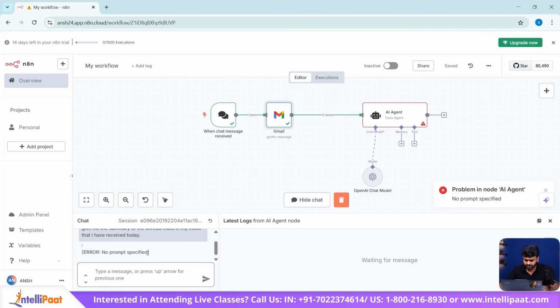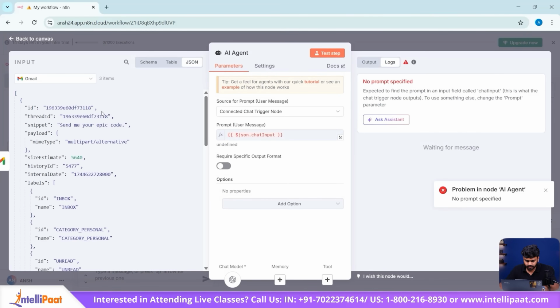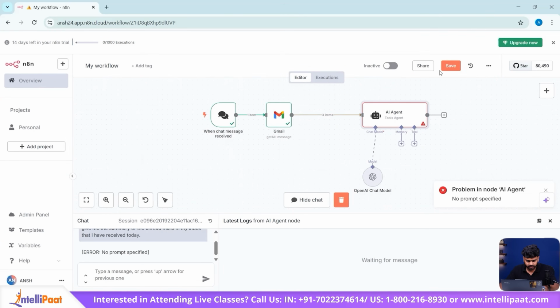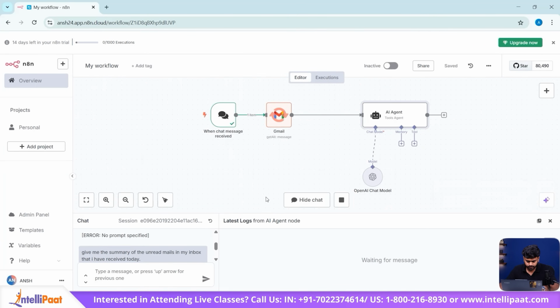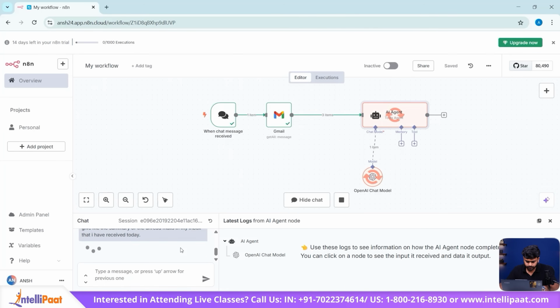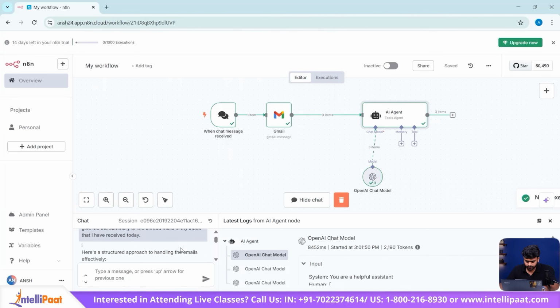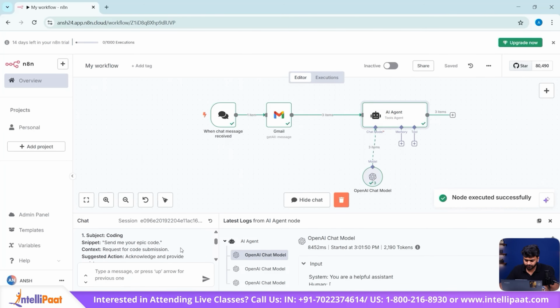Error has occurred in the agent node. Click and open the error. Go on the JSON, copy this code, click here, select define below, paste the code here, and just go back and save the changes. Now copy and paste the same query. Now you can see every node is working perfectly.